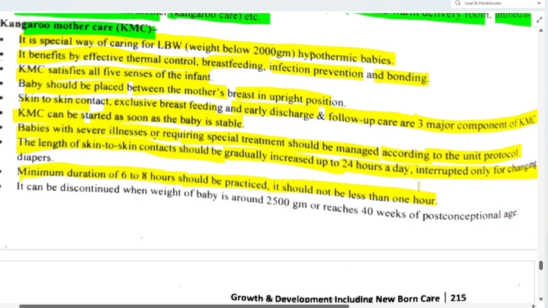Hope it is clear. Now it can be discontinued when weight of the baby is around 2500 gram or reaches 40 weeks of post-conceptional age. In these 2 cases, we are discontinuing the KMC.